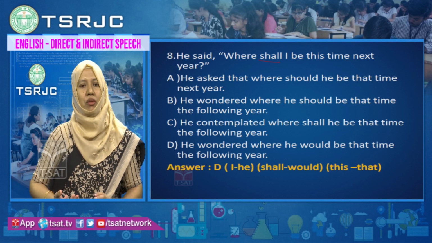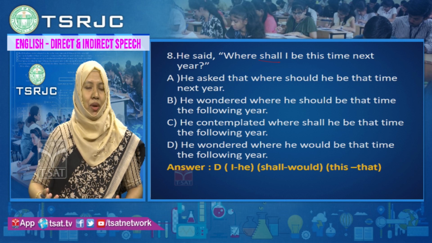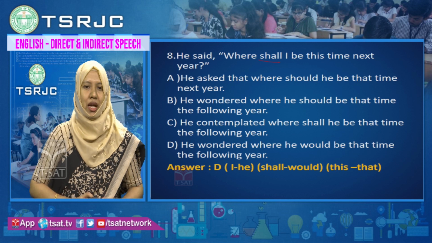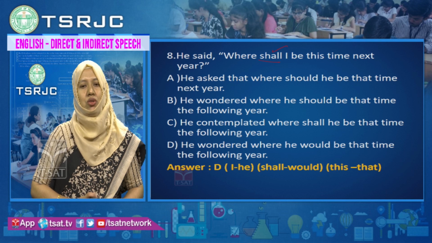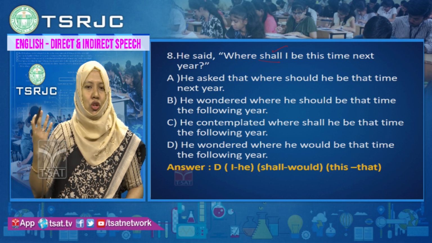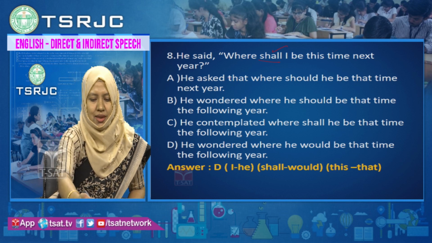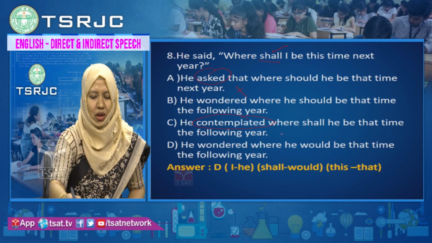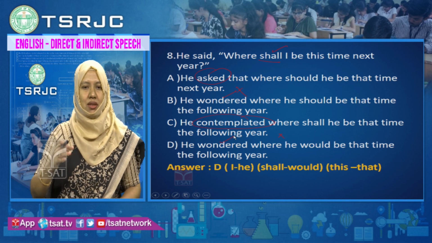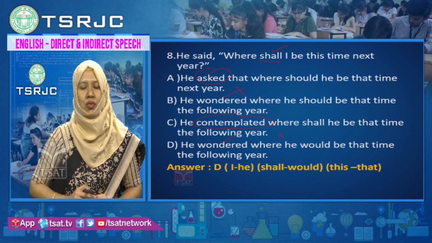So, the reporting verb can be, he said, he is saying, but he is wondering. He is talking about future time, shall is mentioned. Will and shall are used in future time. In future you do not know what is going to happen, so you will wonder about the future. So, let us eliminate asked and contemplated, these two options, because wondered is the correct choice. Let us look at options B and D and see which is the suitable one out of these two.